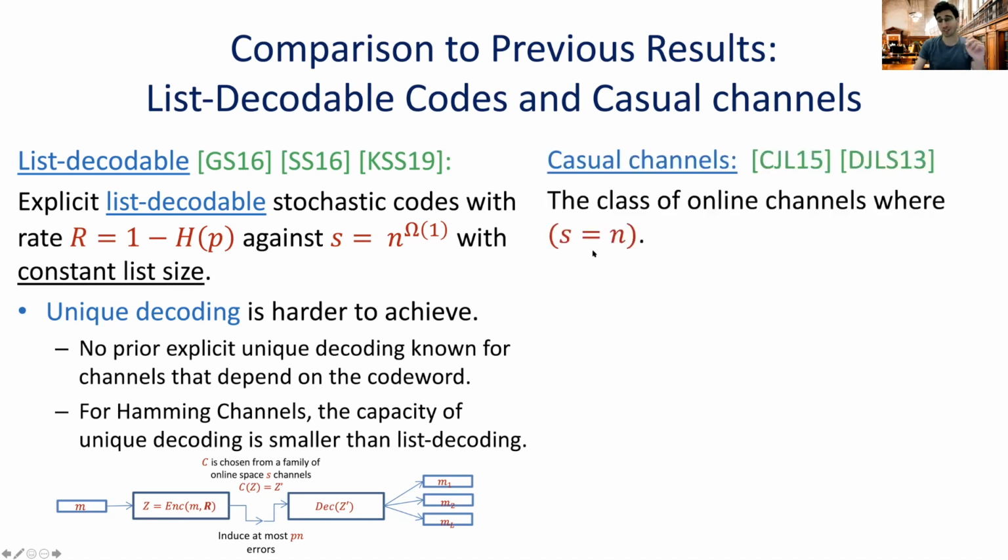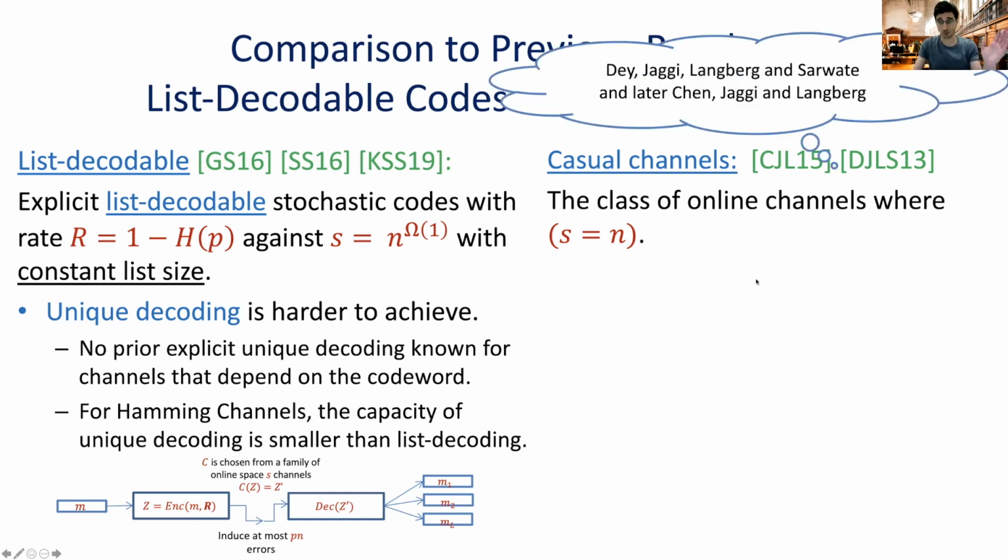The other line of work to consider is interested in space-bounded channels where the space is equal to n. So in a sense, we're only interested in online channels. We have an online channel that goes over the input in one pass, and it remembers everything that came before it. It's not bounded in space. S here is essentially n, everything. You can remember everything, and you need now to decide what to do on the ith bit, considering what you saw so far.